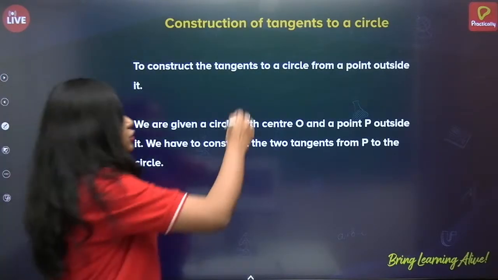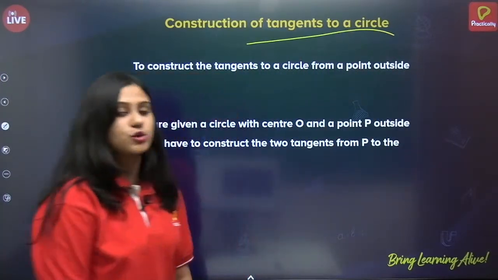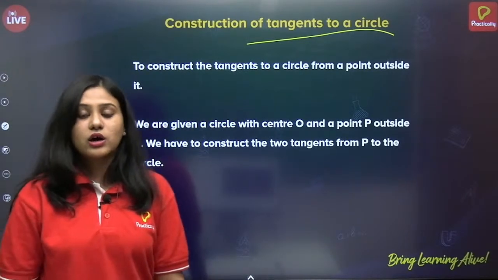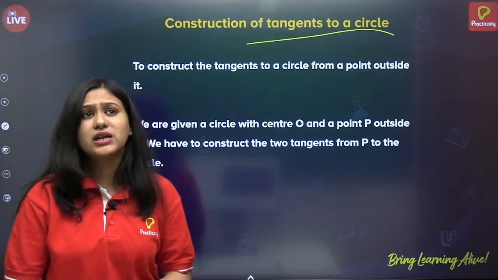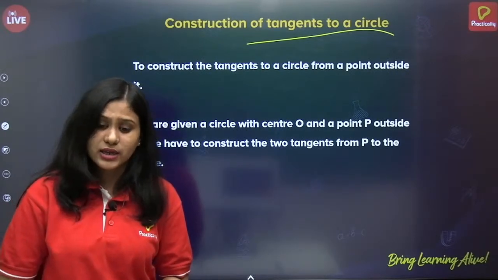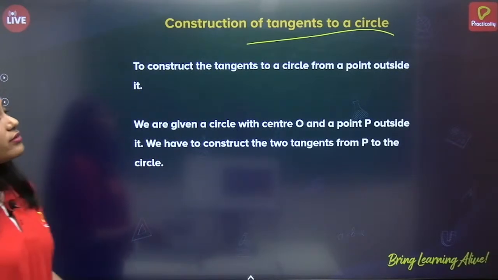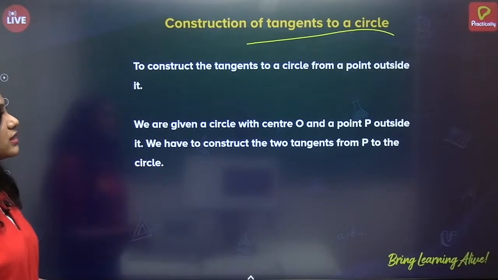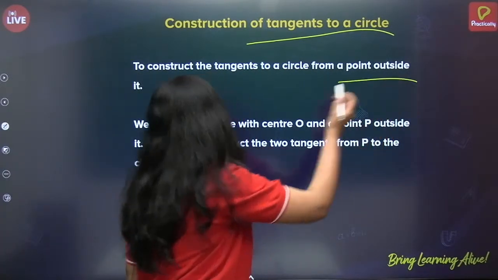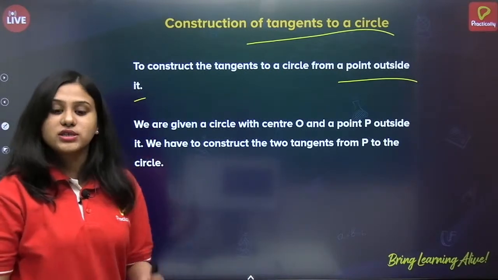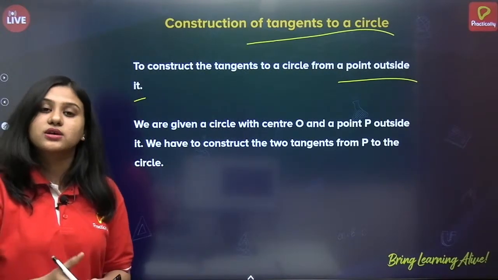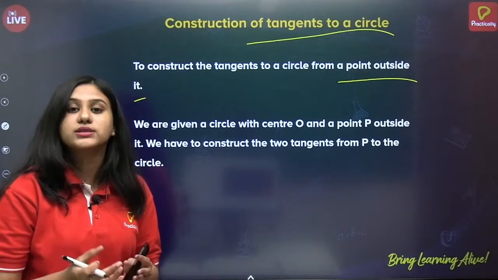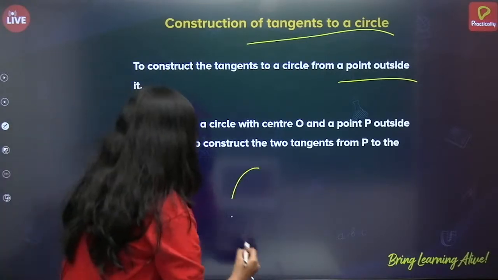Next is the construction of tangents to a circle. So we have seen how to divide a line segment. We have seen how to construct a similar triangle using a scale factor. Now we will see how to construct tangents to a given circle, to construct the tangents to a circle from a point outside it. Now, in the previous session, we studied the circles chapter and saw what a tangent is, correct? So let me explain again.